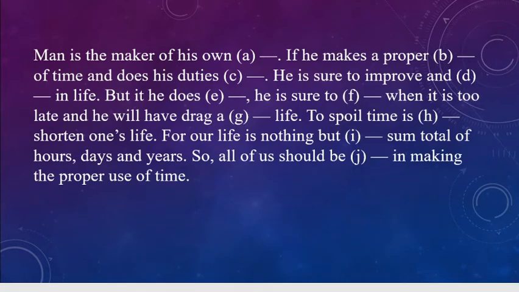It's about man and his fate. So it says, man is the maker of his own dash. So we can say own fortune or own fate. If he makes a proper dash of time and does his duties dash. So if he makes a proper division of time and does his duties accordingly or properly, he should improve and dash in life. So he improves and succeeds in life.